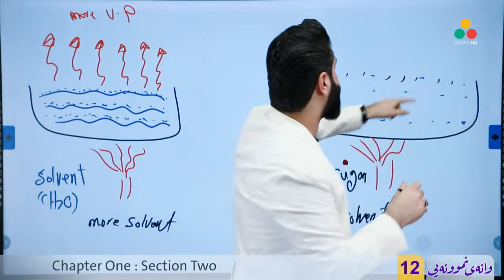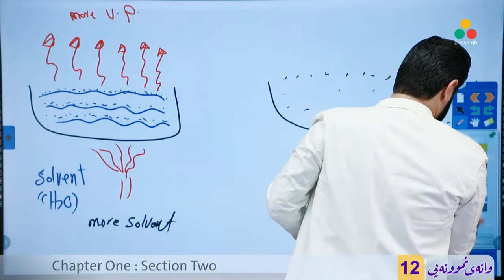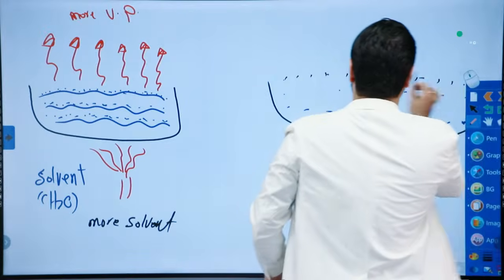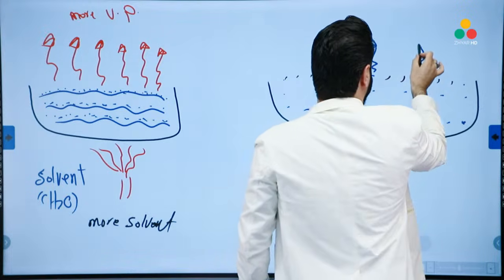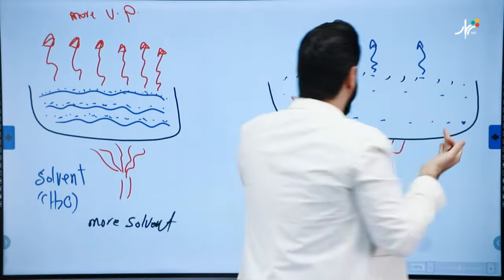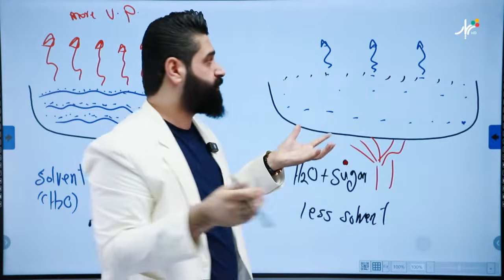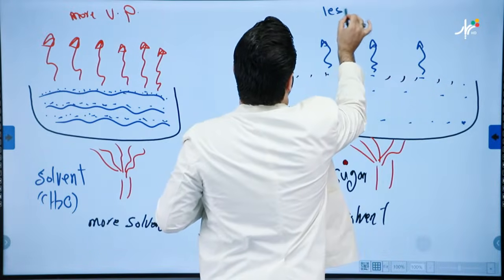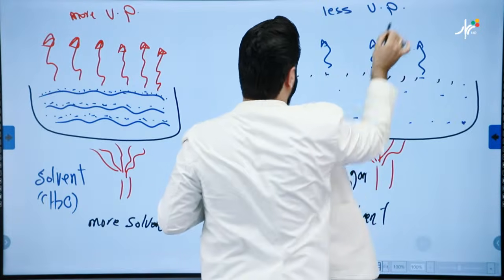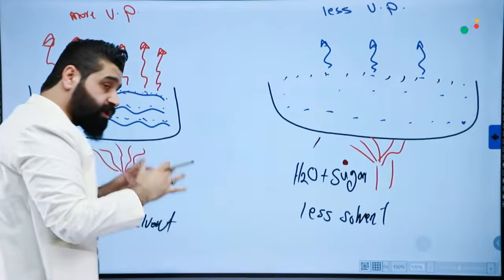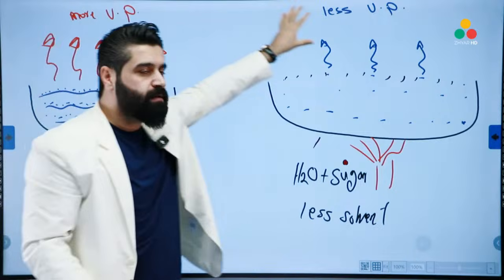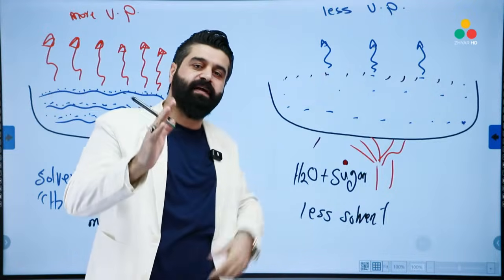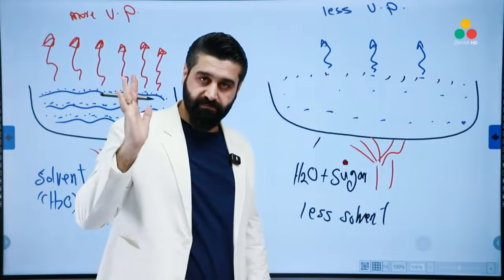Here we have fewer particles of solvent. This particle will vaporize like this, and this one also. So now, what's your expectation about the amount of vapor? Less vapor pressure. In conclusion, the vapor pressure of pure solvent is higher compared to the same solvent but containing solid.